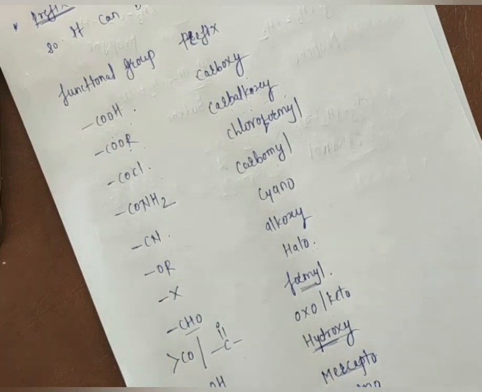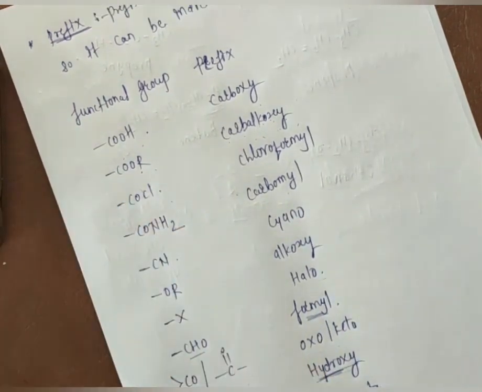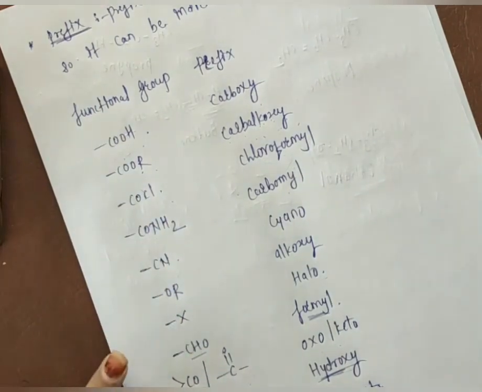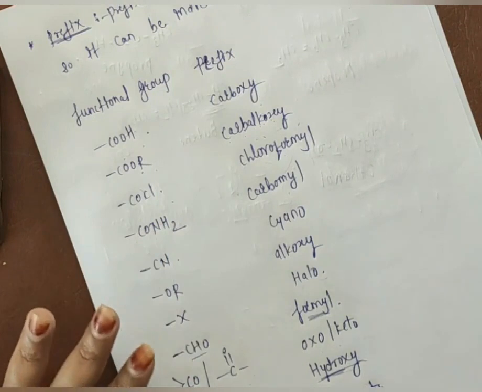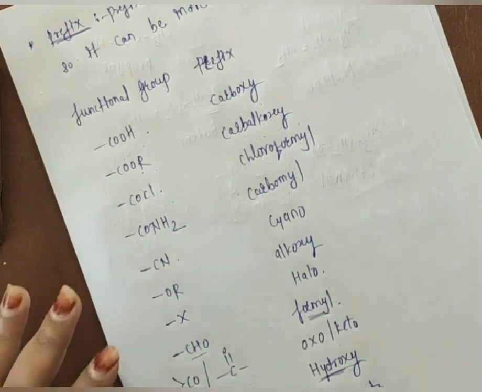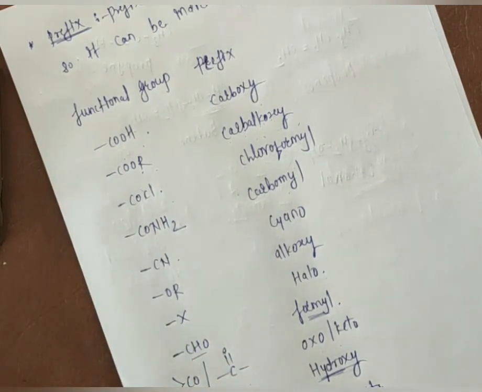Okay, so I will stop here for today's class, and I know you may not understand this prefix yet. When I solve the examples, at that time you will understand how we can use this prefix for a given organic compound. So don't worry. First, you should try to understand the basic rule for giving a nomenclature for a particular organic compound, and also try to give the root word.